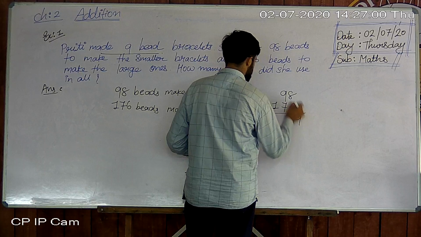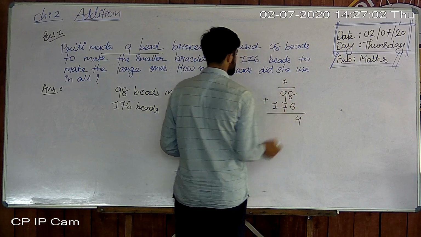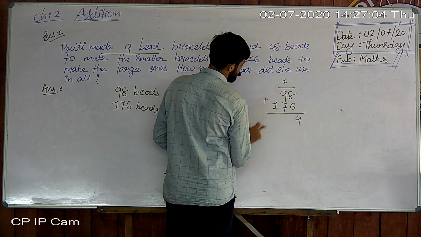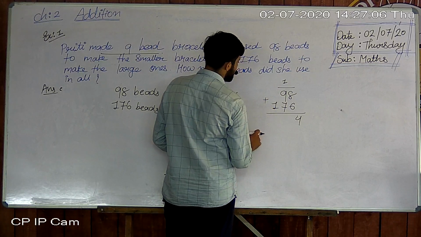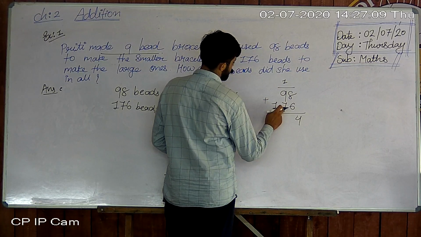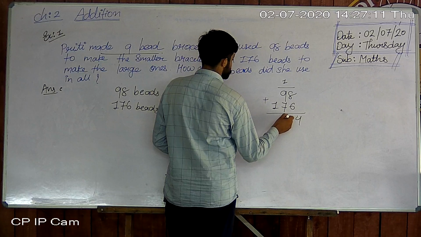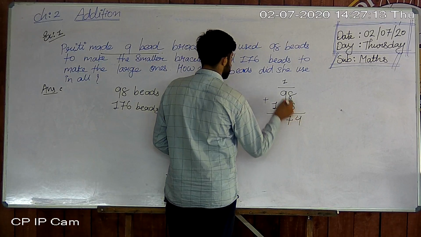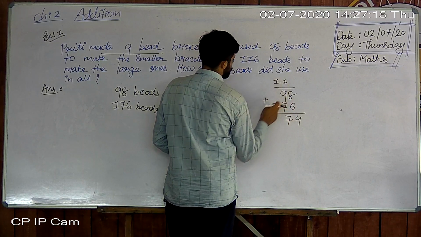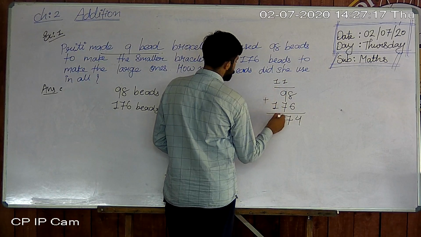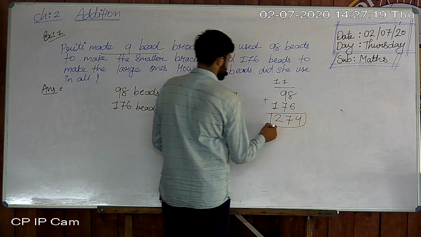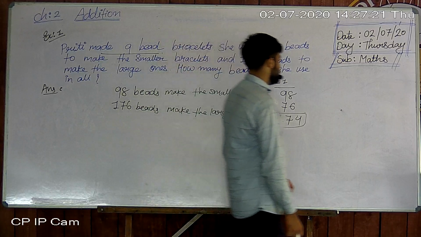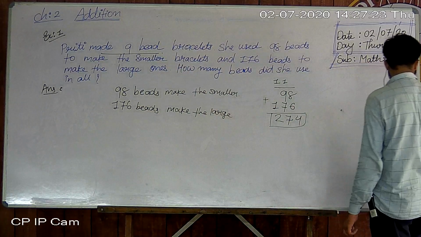So 4 here, 1 carry. Then 9 plus 1 is 10, plus 1 is 17. So 7 here and 1 carry. 1 plus 1 is 2. So 274 is our answer.